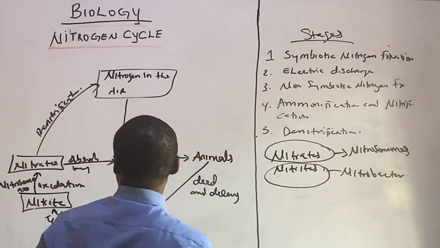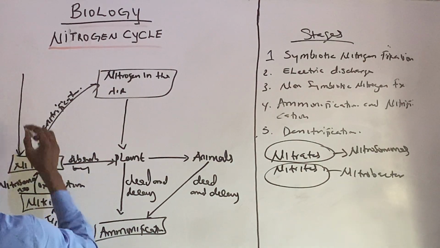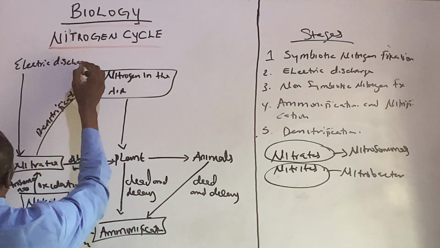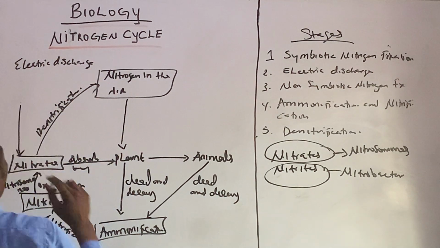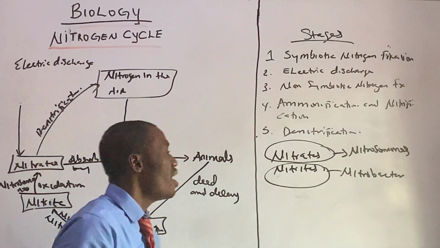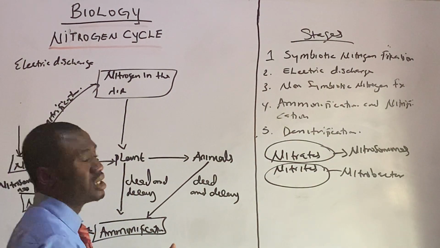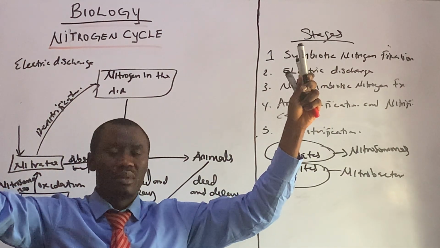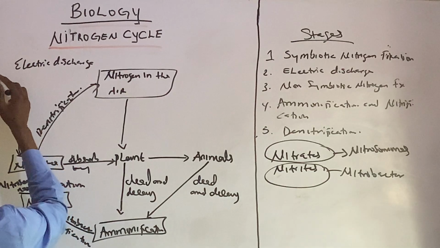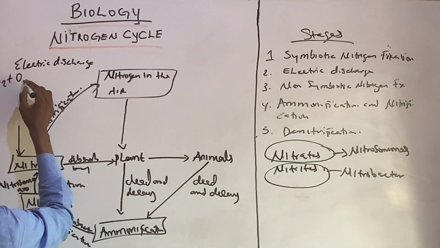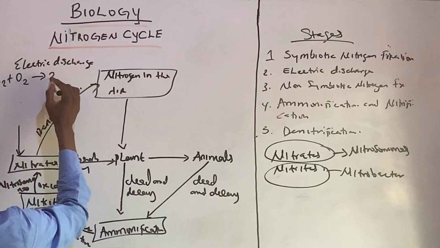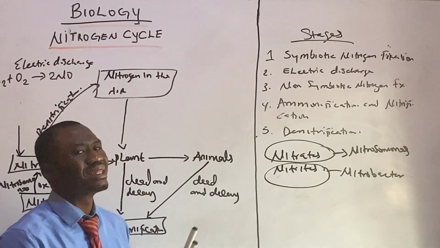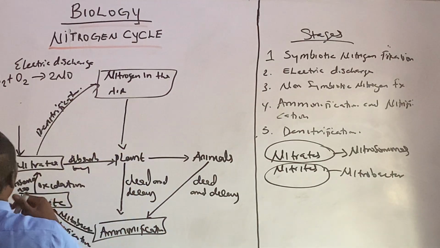So what do we do? Let's use this side of the board. Let's call this electrical discharge. Can we write the equation? Let's write the formulas that are involved in electrical discharge. First of all, in electrical discharge, something is happening. Nitrogen in the air combines with oxygen during thunderstorms, during rain, and then nitrogen in the air combines with oxygen to give you what we call nitrogen dioxide, or known as nitric oxide. Now this nitrogen dioxide we now